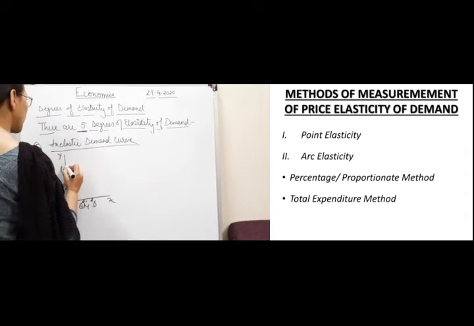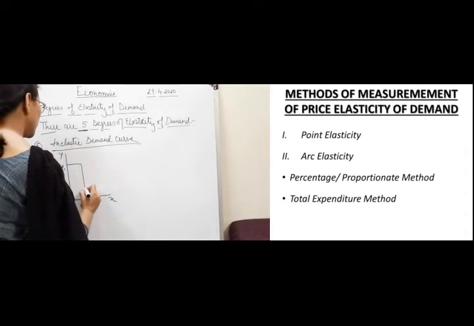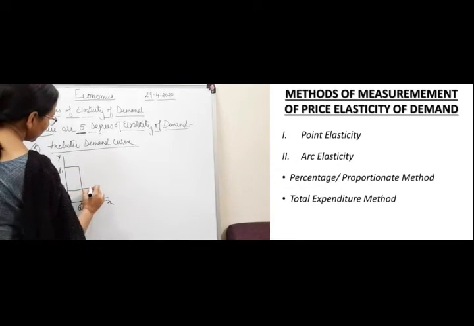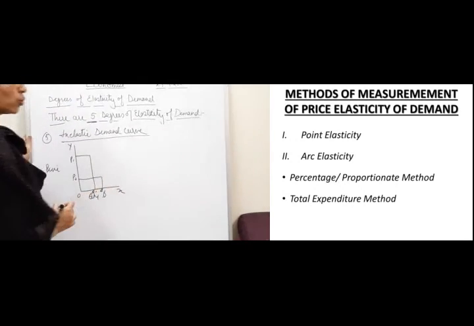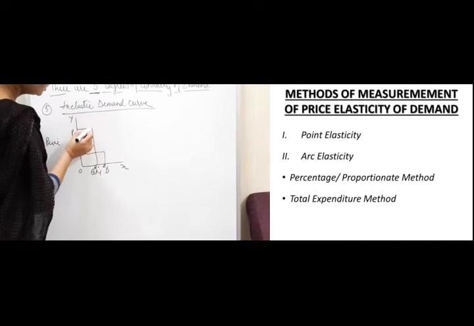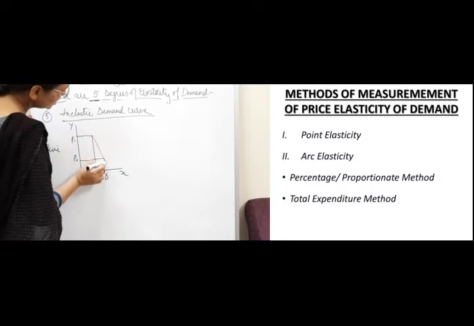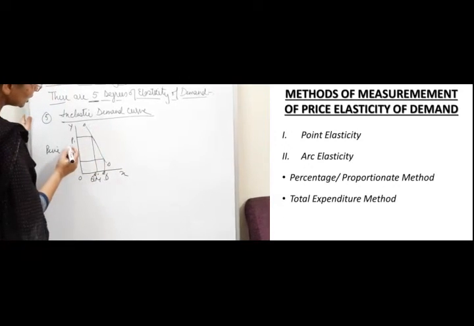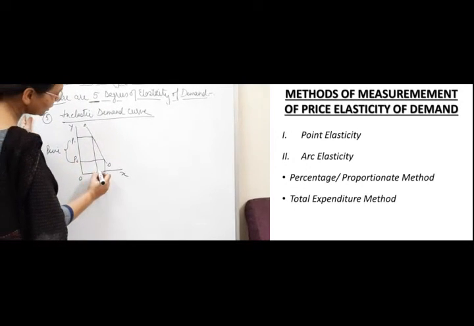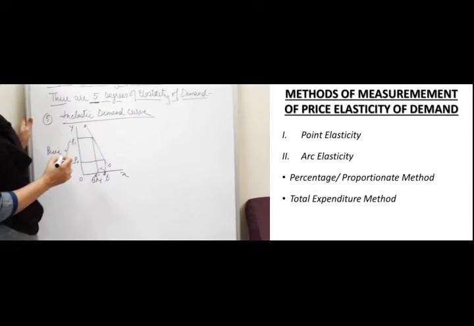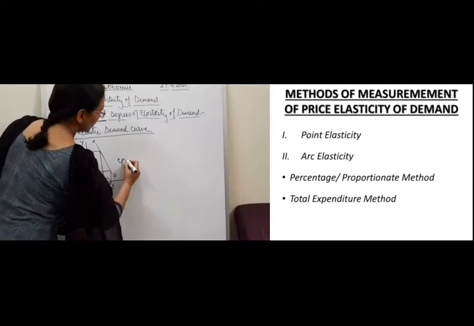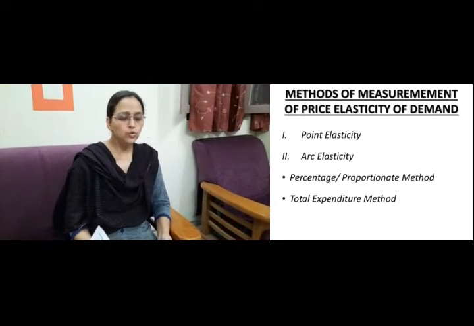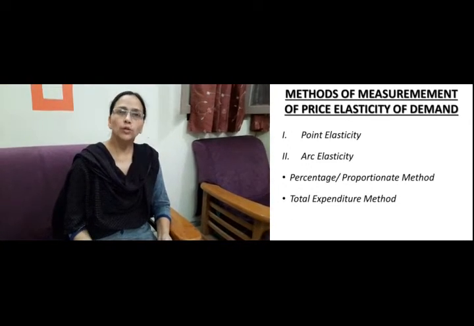When the price was P1, the quantity demanded was Q0. When the price falls from P1 to P0, the quantity demanded changes from Q0 to Q1. This is a steeper curve, right? Now here again you can see the change in price is more than change in demand, and the degree here will be less than 1. Alright, children. So this was the diagram part that you have seen on the board.